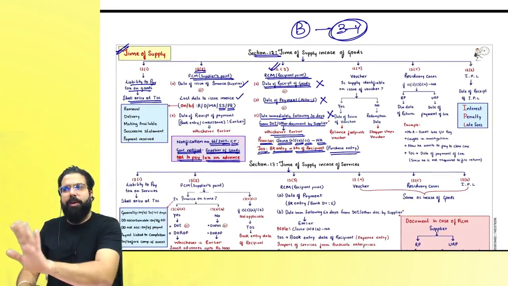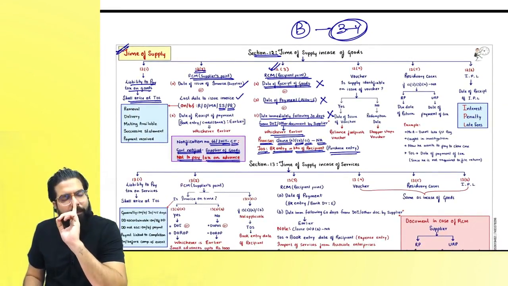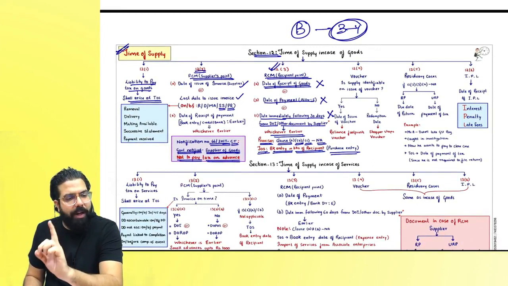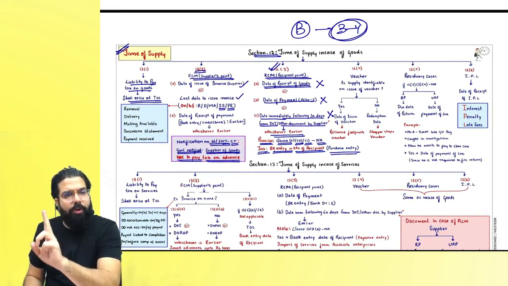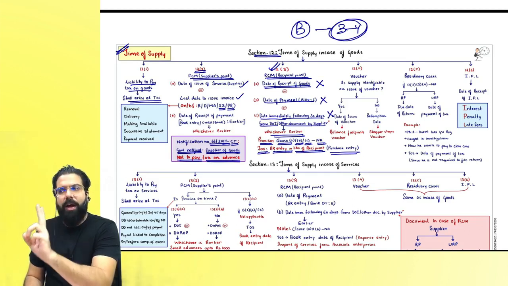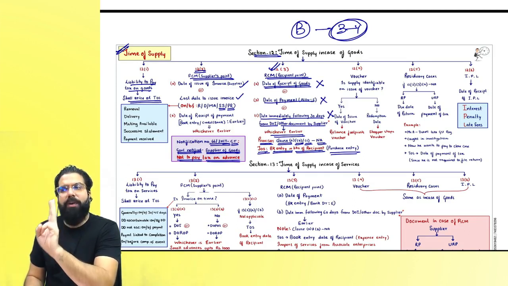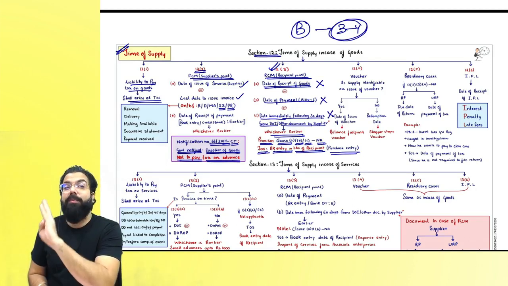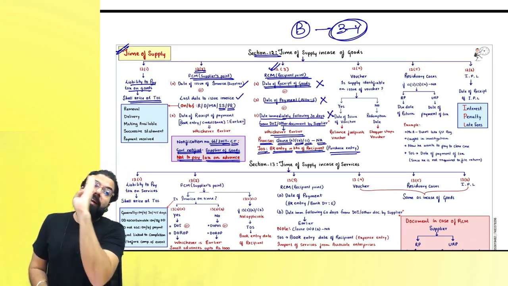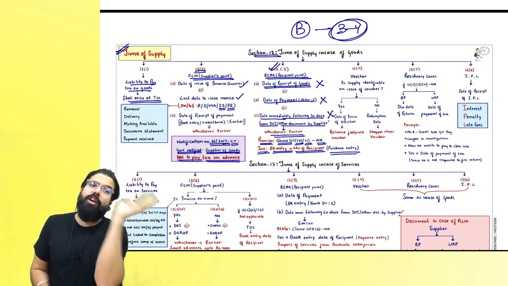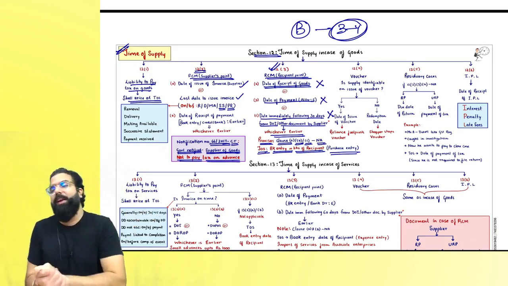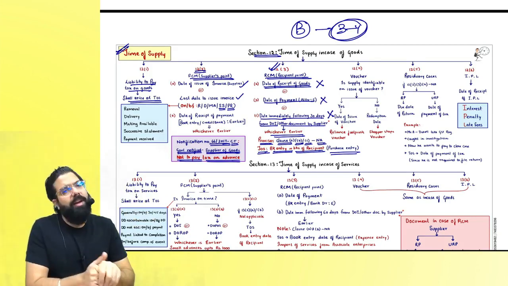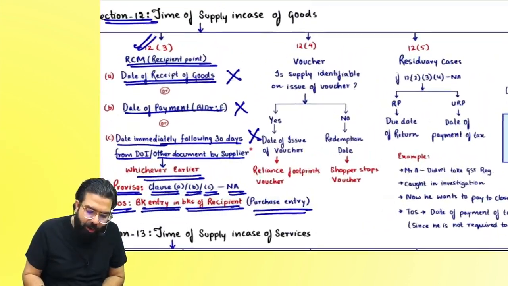Always remember section number 12.2. Section number 12.1 went ahead and told liability to pay will come at the time of supply. 12.2 went ahead and told forward charge mechanism: date of invoice or last date to issue invoice, whichever is earlier. Section number 12.3, reverse charge: date of receipt of goods or date of payment or the 31st day from the date following 30 days from the date of invoice or other document by the supplier, which is basically the 31st day, whichever is earlier. Then we have the case of vouchers.